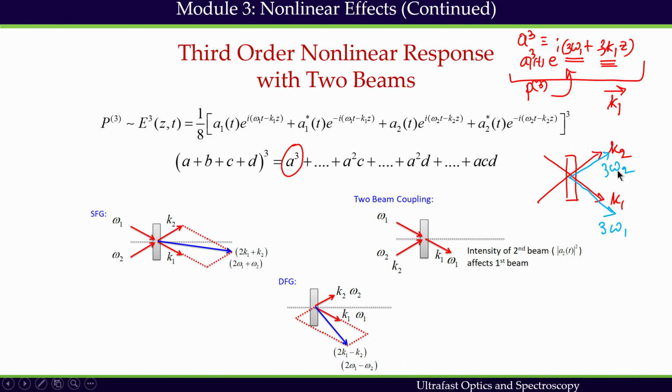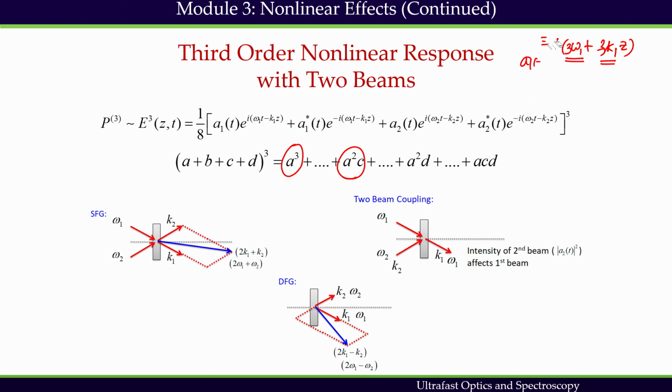The polarization associated with this a square c term, we can take a look at it, and the polarization can be written in the following way. We can write down the polarization with the term a square c.